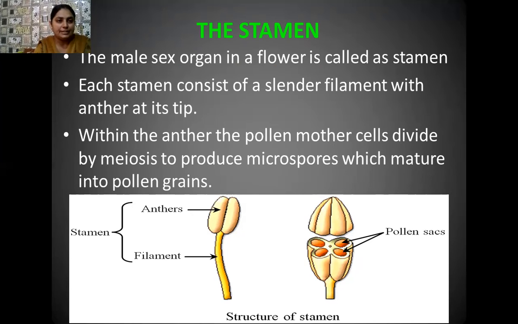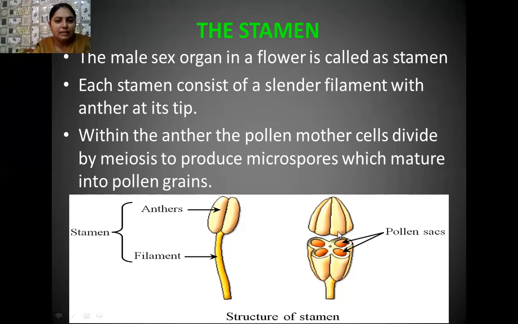These pollen mother cells undergo the process of meiosis, and after meiosis they form microspores or pollen grains. Here not a single microspore is formed, whereas 4 microspores are attached with each other. Sometimes we call these pollen grains pollen tetrads, but later when dehydration takes place, the 4 pollen grains get detached from each other, and each single unit is known as a microspore or a pollen grain.